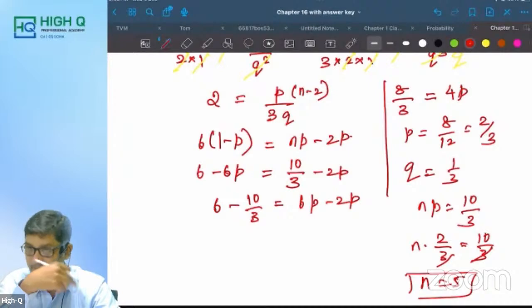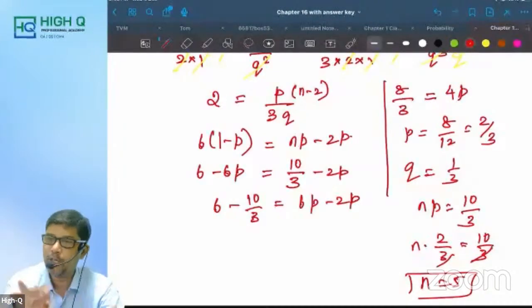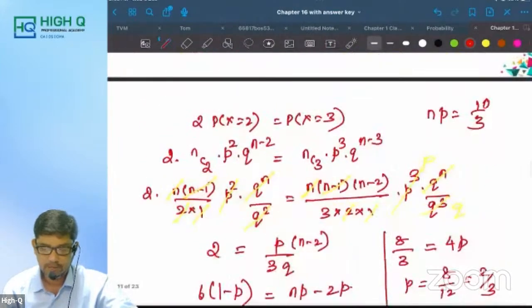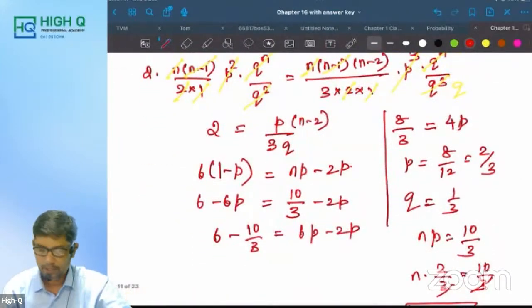A similar type of question comes in Poisson distribution. That is very simple, but binomial is complicated. Am I right, my dear? I just wanted to take this question because it is time consuming.